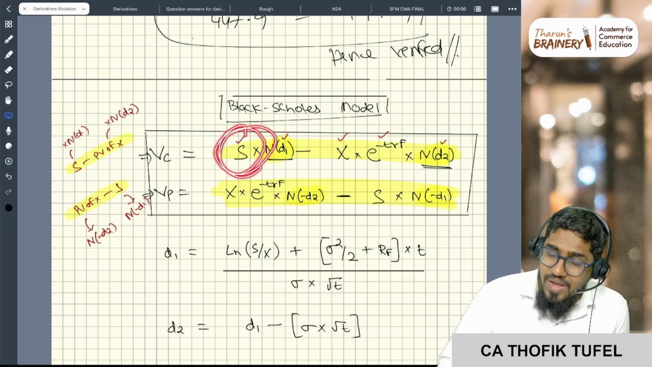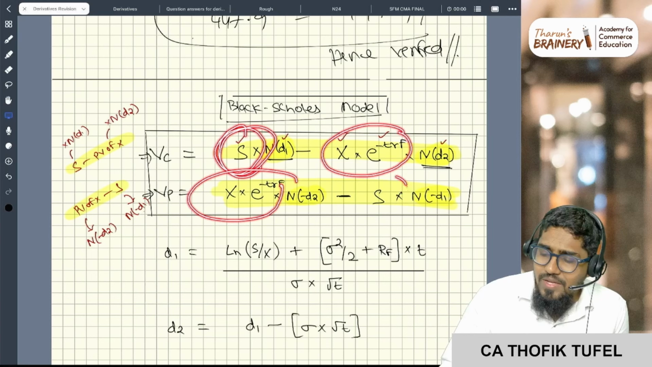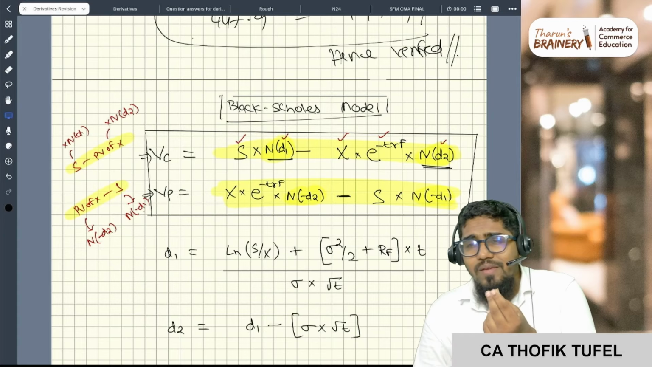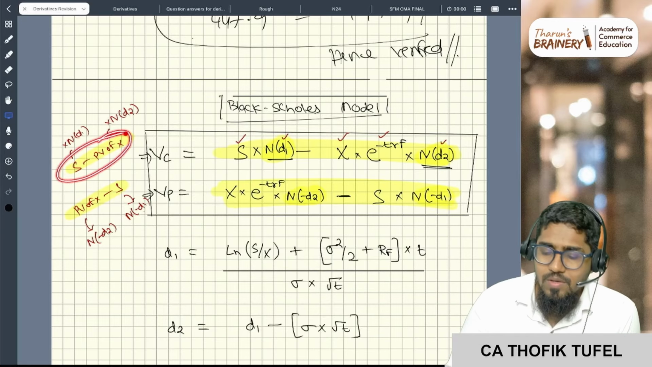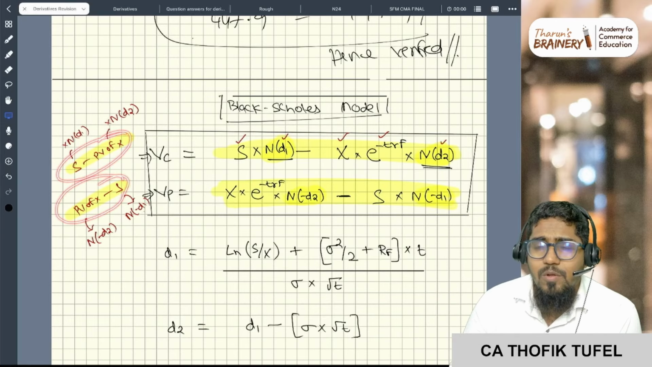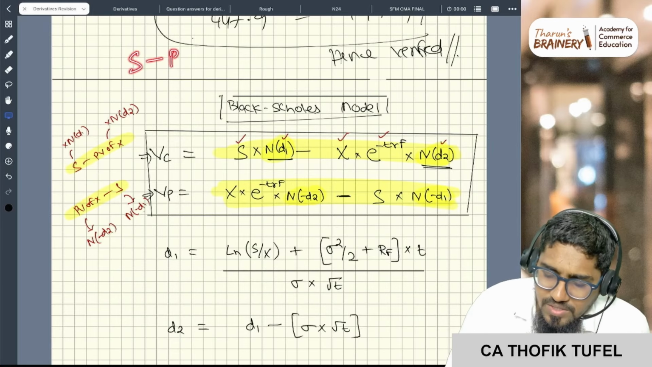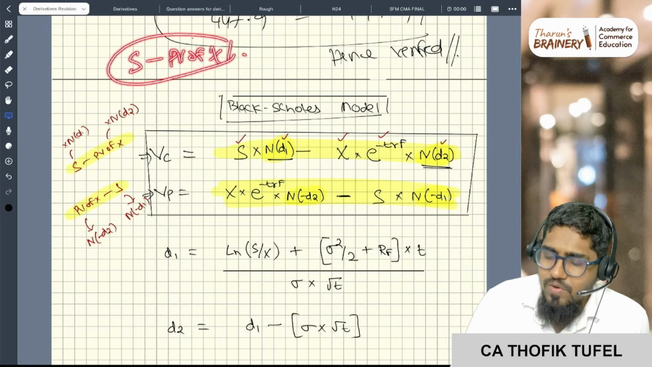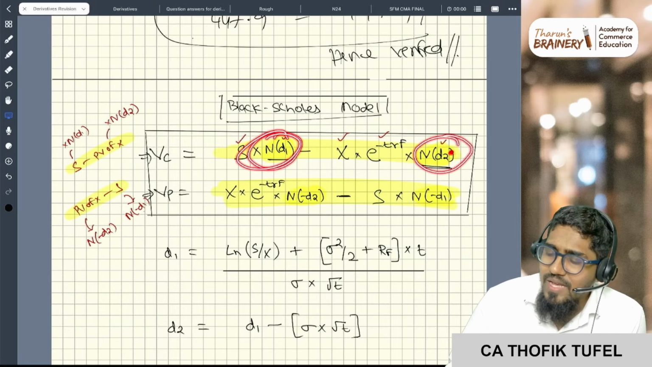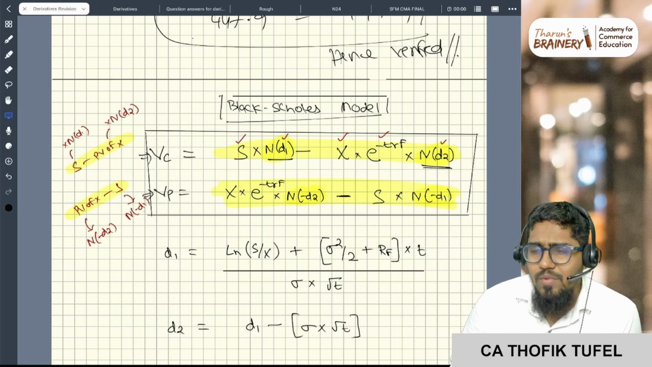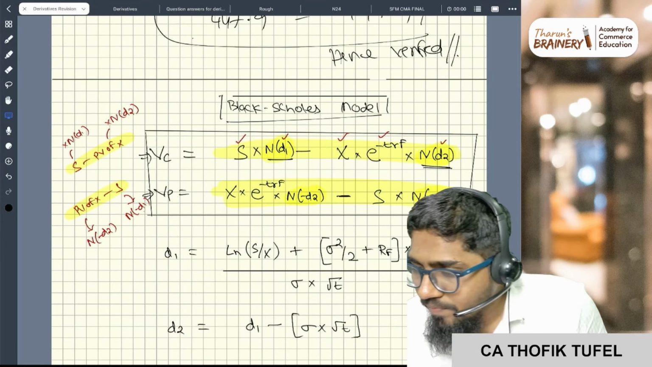Spot minus present value of strike for the call, present value of strike minus spot for the put, and you put the N(d1) and N(d2) in between. Okay, are you all with me? So this is the minimum value of call. Spot minus present value of X is the minimum value of call. The N(d1) and N(d2) are nothing but probabilities. These two are assigned probabilities which are taken from the normal table.